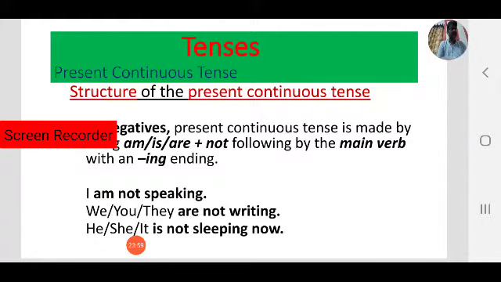We are not listening. You are playing. You are not sleeping. They are fighting. They are not listening. He is singing. He is not dancing. She is dancing. She is not singing. It is moving, or it is not sleeping. Right. These are the structures, positive structure and negative structure. Very easy one. Let us see some examples.